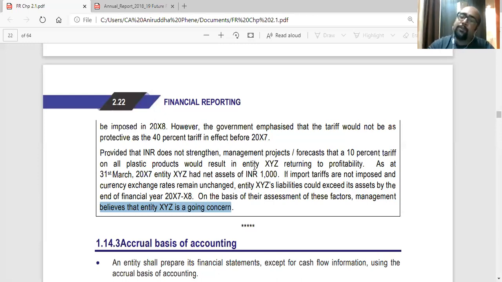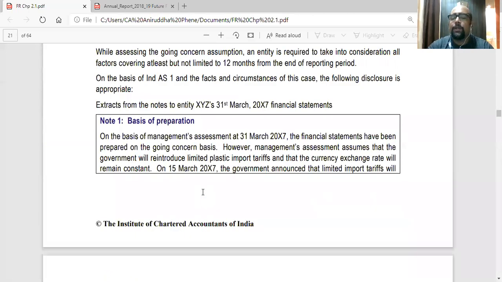If that doesn't happen, you also have to state that we might go into losses, but that might still not make us not a going concern. So we might be a going concern, but we might be in further losses. So that is why we believe that the entity still is a going concern. So that is how you need to disclose.